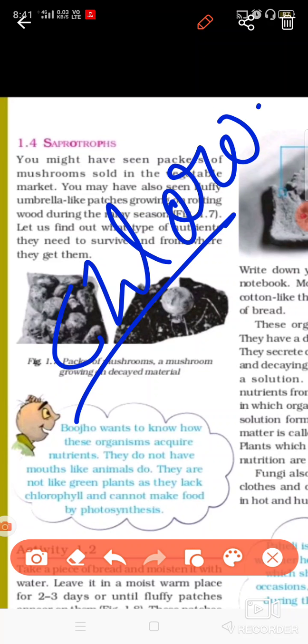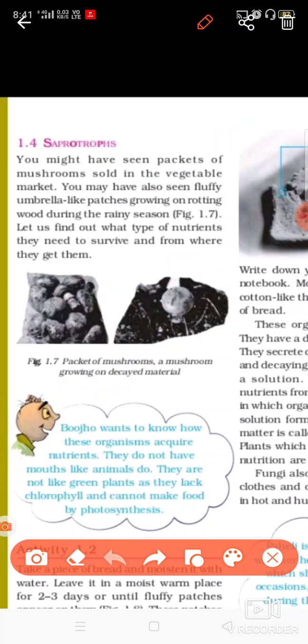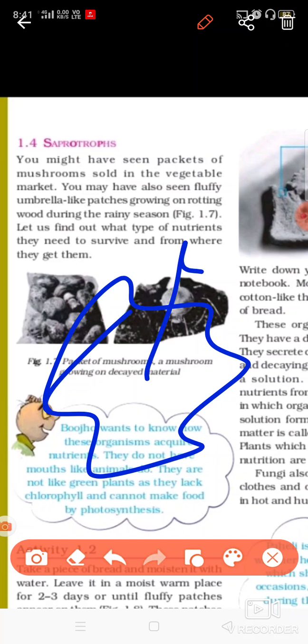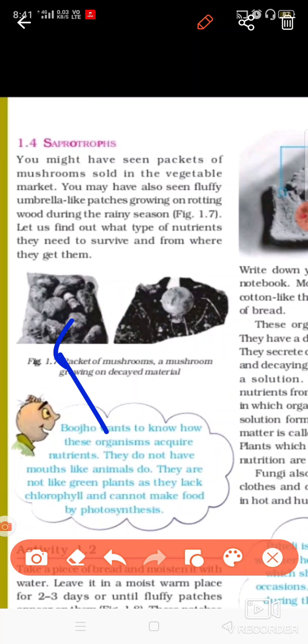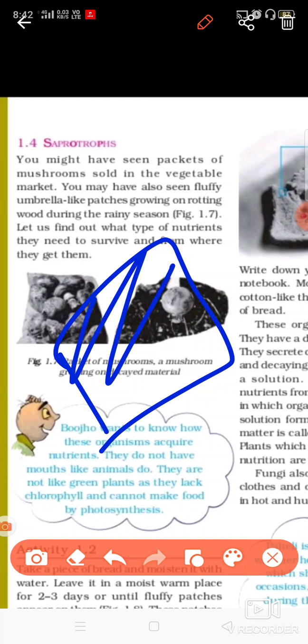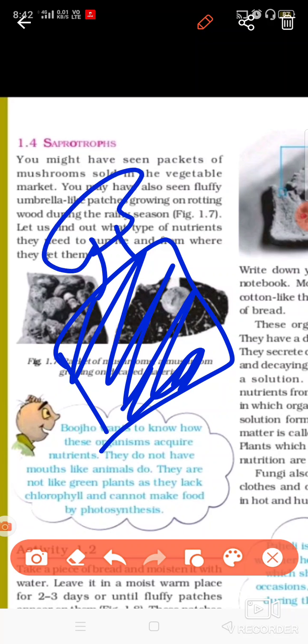So they basically grow on the dead and decaying parts of organic matter. If any cow dung is present, they will grow there. If there is any wood which is wet, on this wood these plants grow,